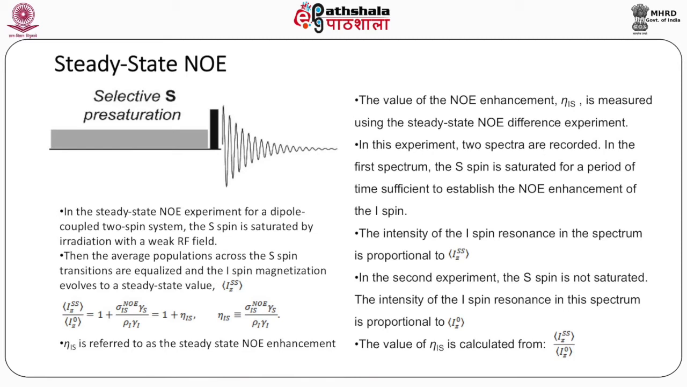In this experiment, two spectra are recorded. In the first spectrum, the S spin is saturated for a period of time sufficient to establish the NOE enhancement of the I spin. The intensity of the I spin resonance in the spectrum is proportional to IZSS. In the second experiment, the S spin is not saturated. The intensity of I spin resonance in this spectrum is proportional to IZ0. The value of eta IS is calculated from the difference of IZSS and IZ0 divided by IZ0.